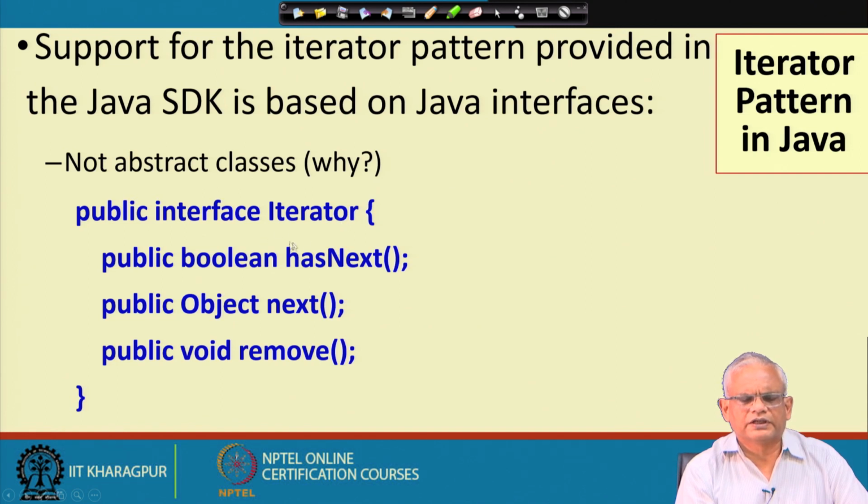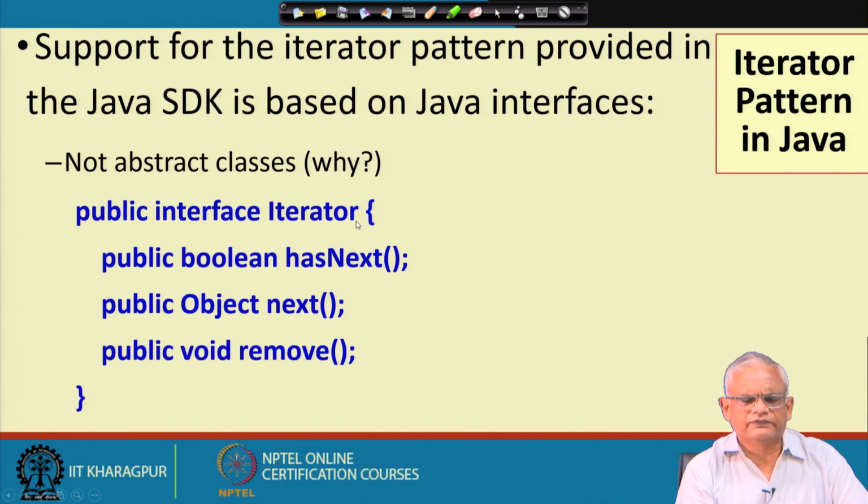So, this is the public interface Iterator, with hasNext, next and remove and so on. But then, why is it not an abstract class, and why is it an interface? The answer to this is that we have various types of collections, starting from array list, sets and so on, hash set and so on.